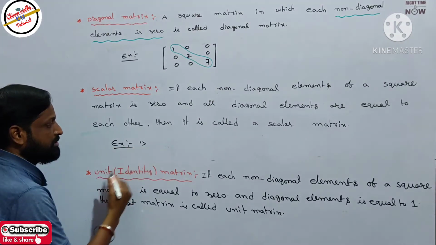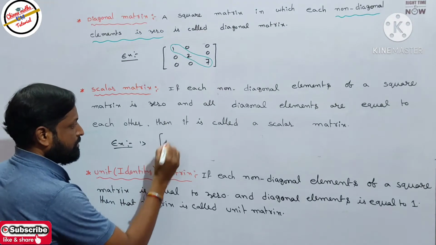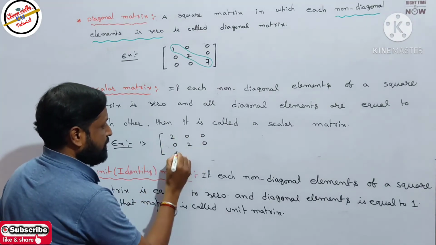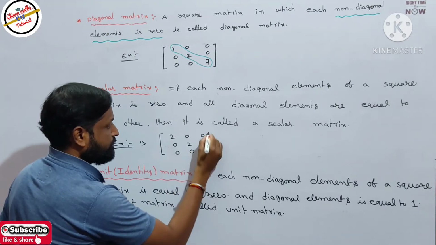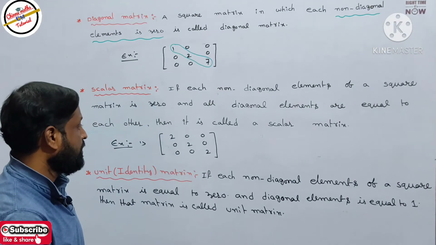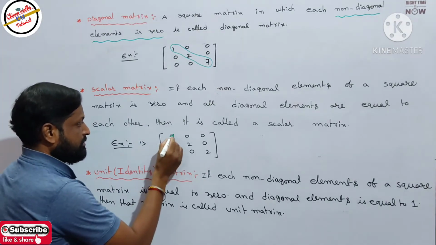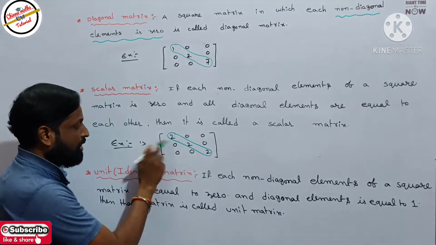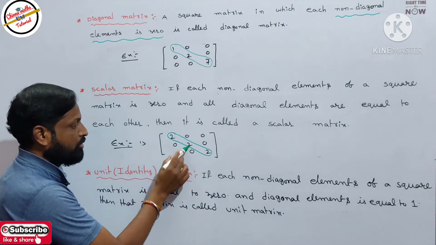The first example is 2 0 0, 0 2 0, 0 0 2. What do we observe? What are the diagonal elements? 2, 2, 2.